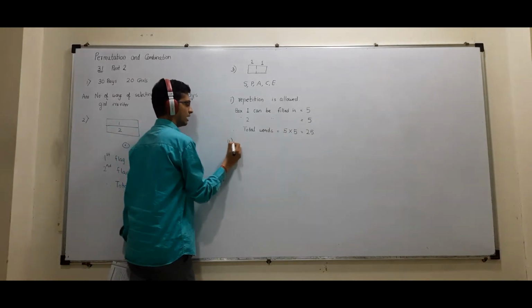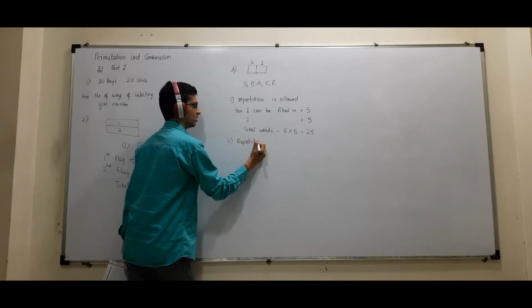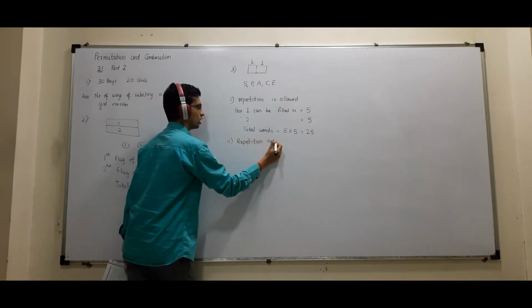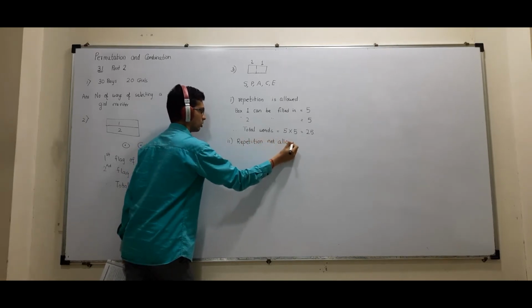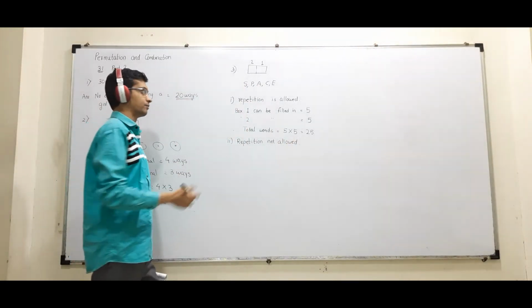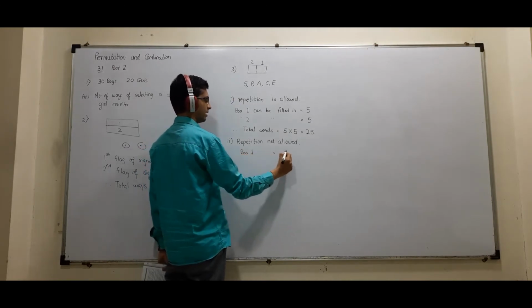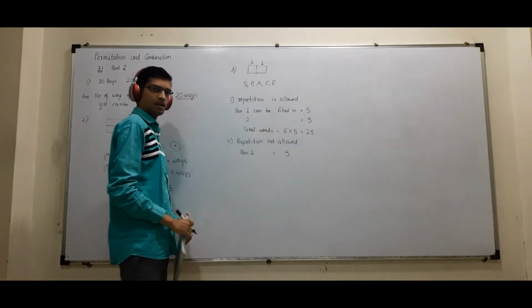Second case, it is said repetition not allowed. What does that mean? Repetition not allowed means I cannot make words like SS, PP, AA. So box 1 again is the same, it can be filled in 5 ways.